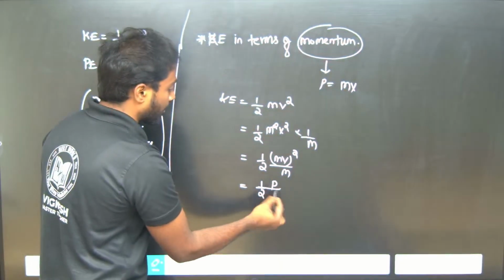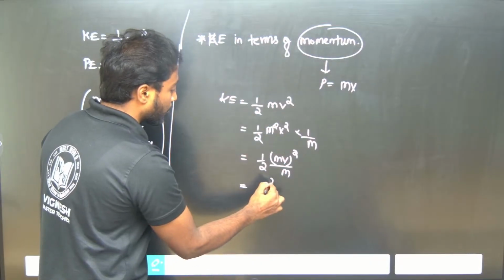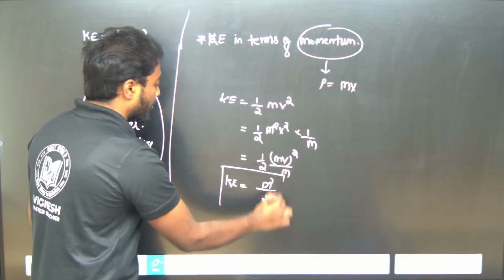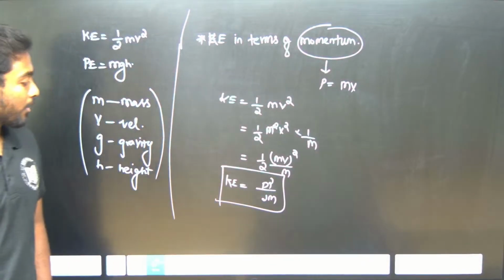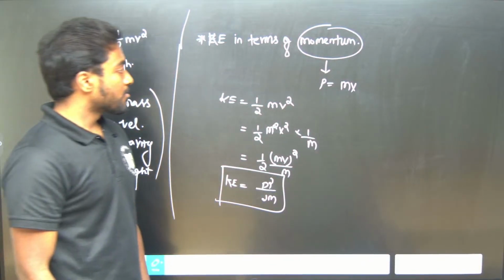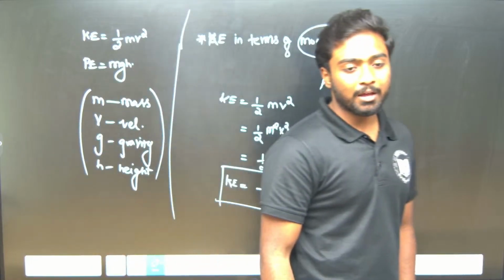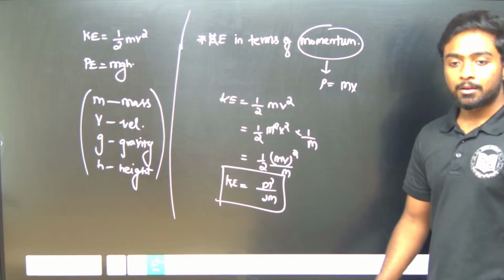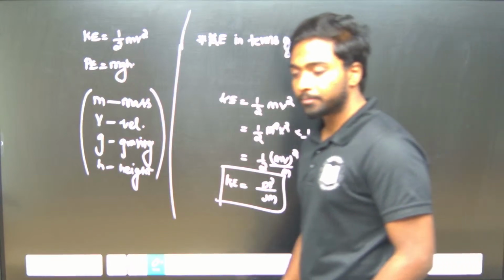What is mv? That is p. So it is p square by 2m. So kinetic energy in terms of momentum is p square by 2m. This is one of the important formulas when we come across the kinetic energy and momentum relationship.